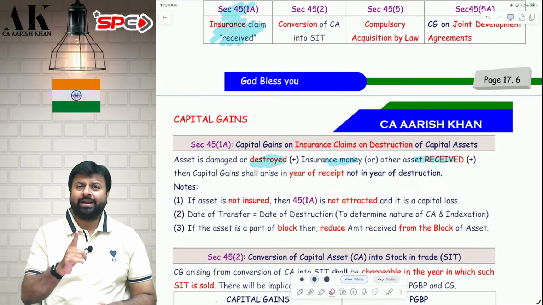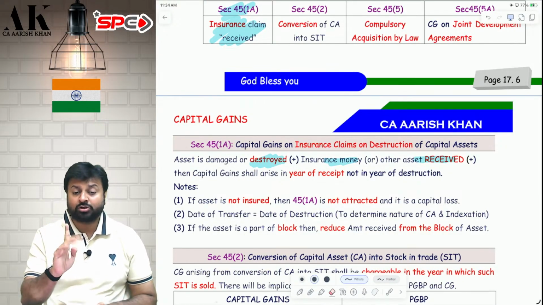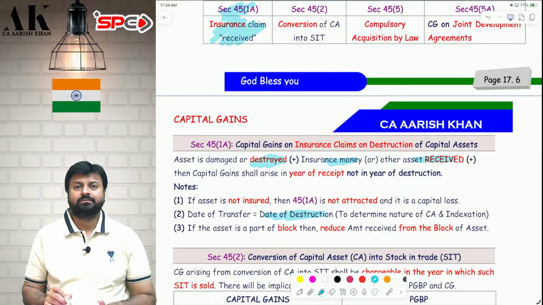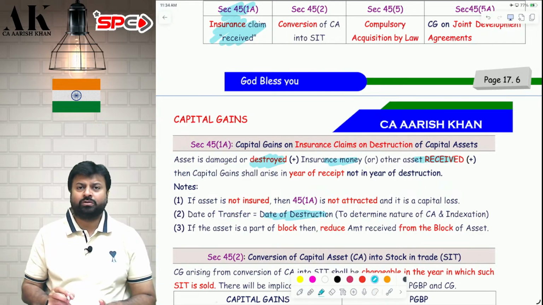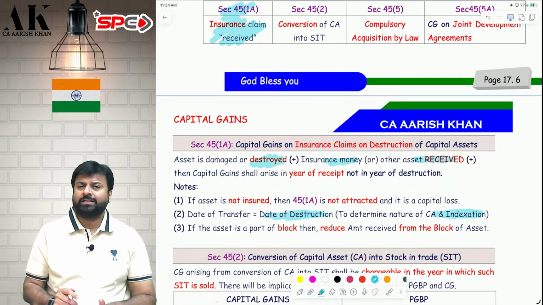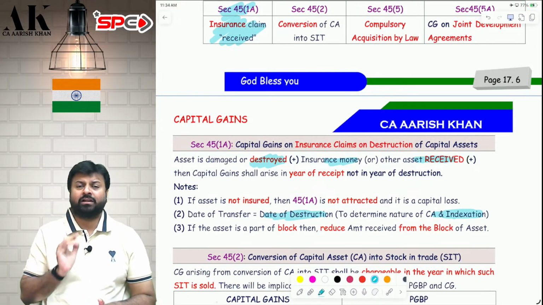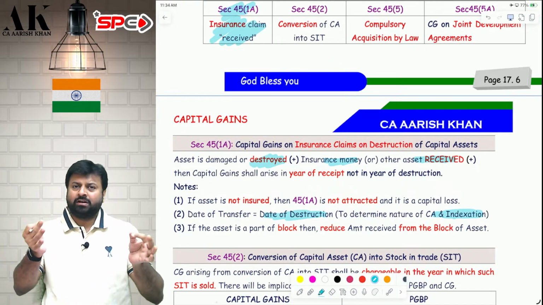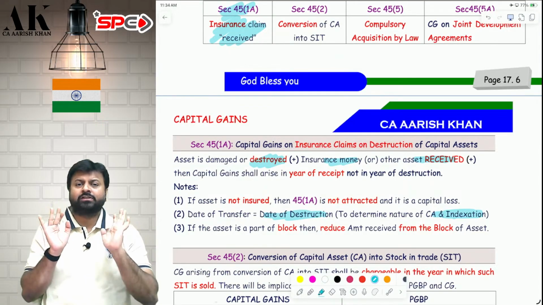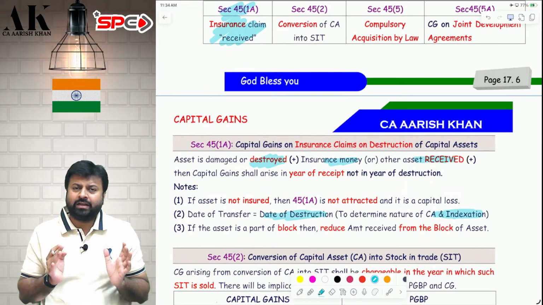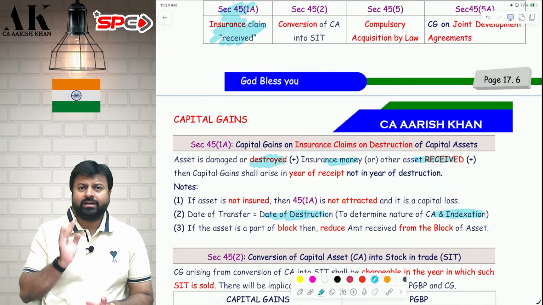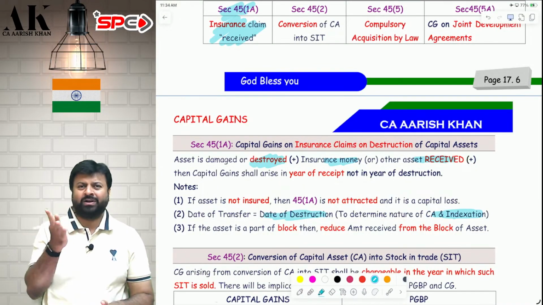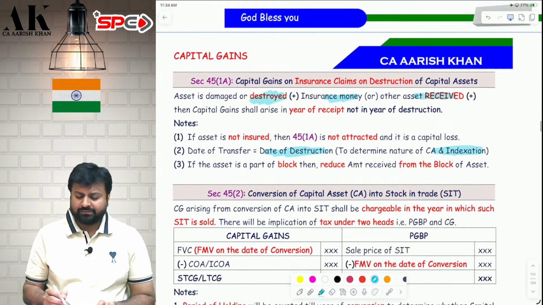The period of holding will be determined till 24-25, till the date of destruction, to determine whether the asset is long term or short term. And if the date of destruction is before 23rd July 2024, then you will also be eligible for indexation, because indexation depends upon the date of transfer. So the year of chargeability is the year of receipt, and the year of transfer is the year of destruction. As simple as that. The period of holding and indexation will be counted till the year of destruction, if the destruction happens before 23rd July. After 23rd July, it is not possible, except in one case. Therefore, this is what this beautiful section is all about.